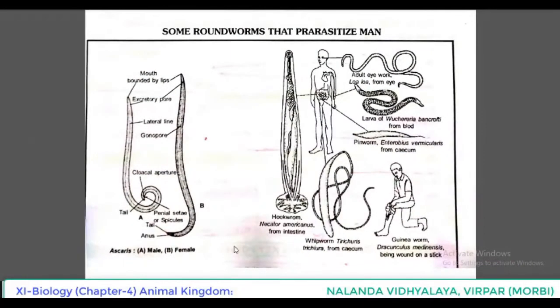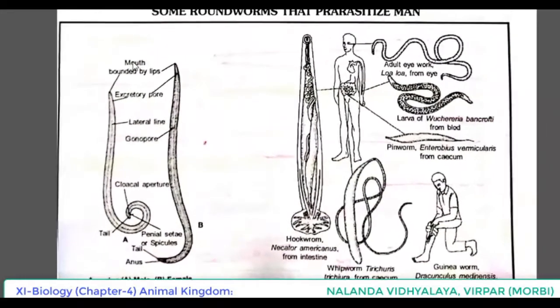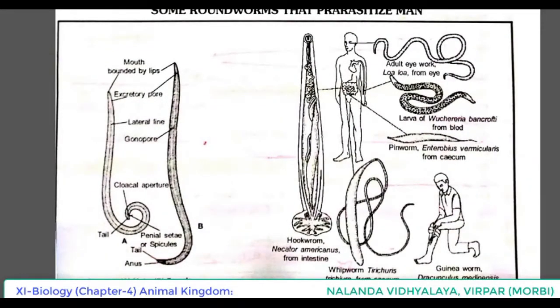Some roundworms that parasitize man. So in the figure, you can see some roundworms that parasitize man. First is shown of Ascaris, second hookworm, then whipworm Trichuris, then guinea worm Dracunculus medinensis, being wound on a stick. Whipworm Trichuris trichiura from cecum.